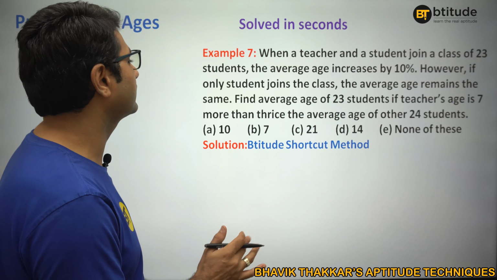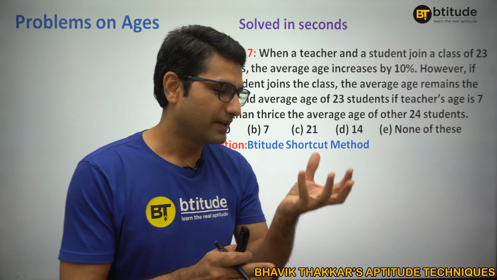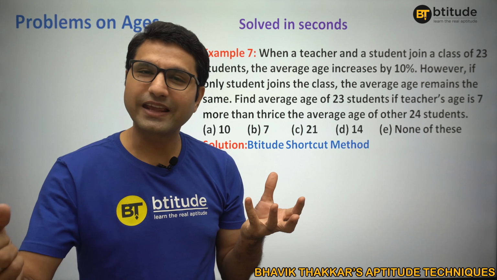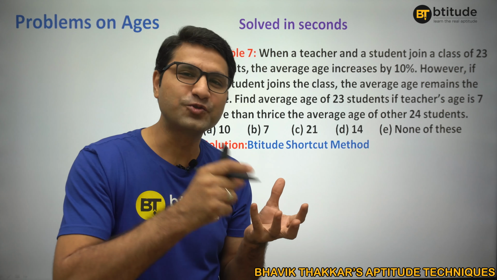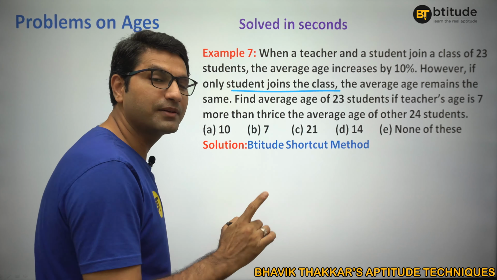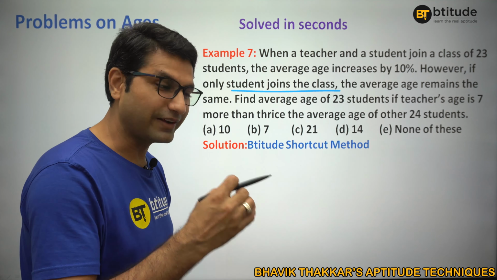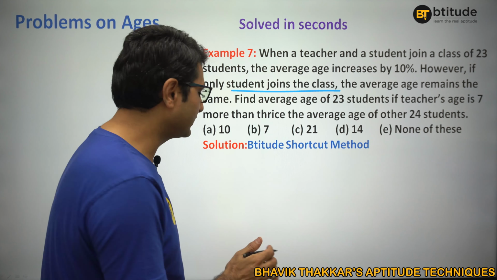That means the 24th student has the same age as the average of 23 students, because when an observation with the same value as the average joins, the average does not change, right? If in a class the average age is 30 years, and a new student with 30 years joins, the average will still be 30. We can understand that. So now here was the catch. If a student joins the class, the average age remains the same. That means the 24th student's age is actually the same as the 23 students' average age.